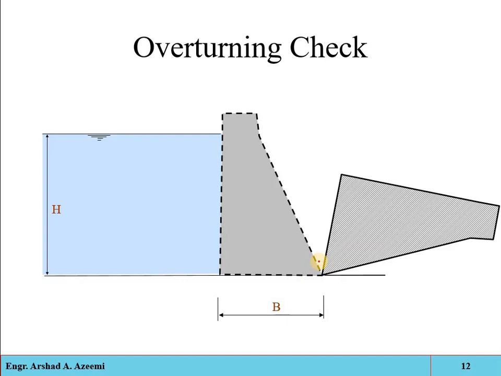Since we know the magnitude and direction of each and every force, which we discussed in the previous lecture, their moments about the toe can easily be found, and also the moments from the weight of the structure can be found. Then the factor of safety against overturning will be calculated, and that should not be less than 1.5 in extreme condition. That will be from 2 to 3, but must not be less than 1.5.